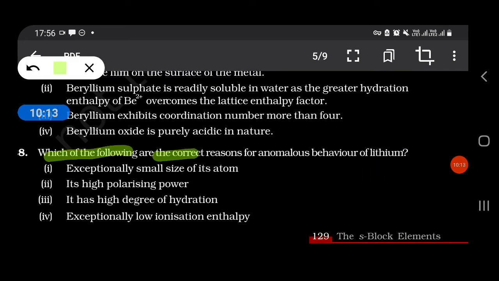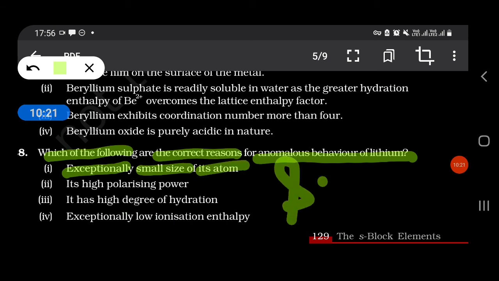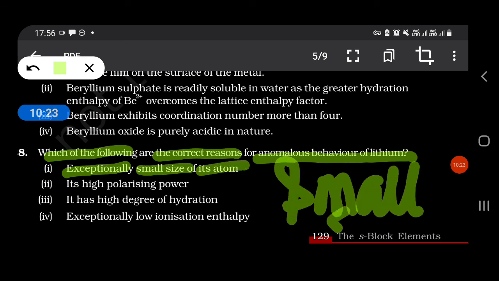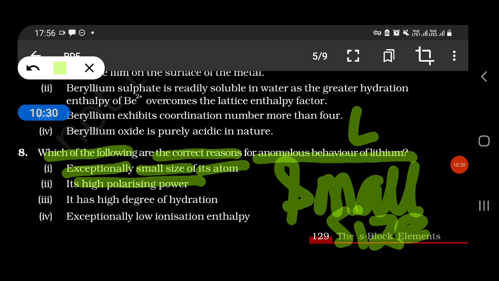Which of the following are the correct reasons for anomalous behavior of lithium? So our answer goes to exceptionally small size of the atom, small size and its high polarizing power. Li+ has high polarizing power.